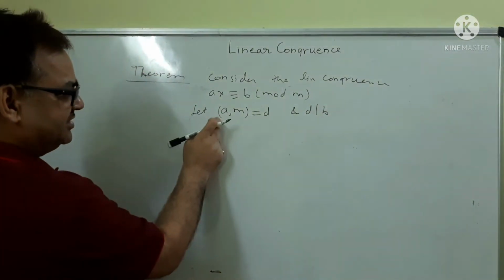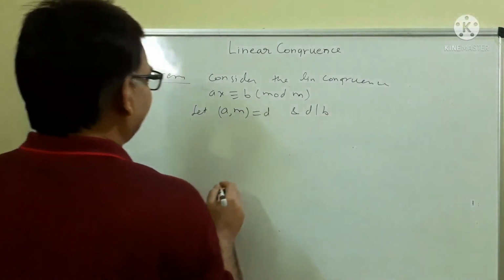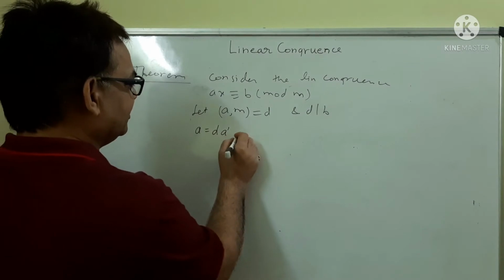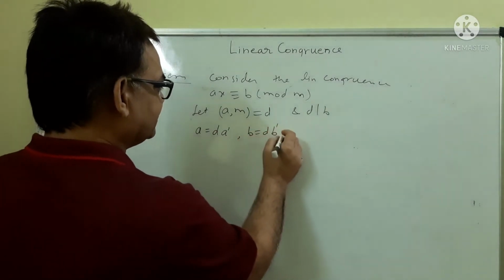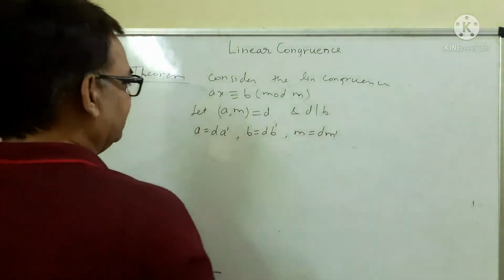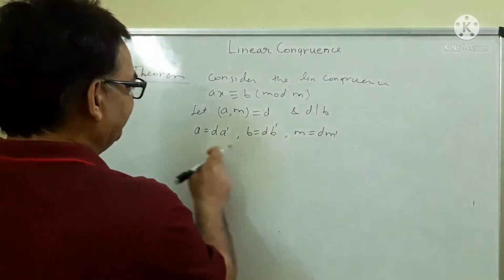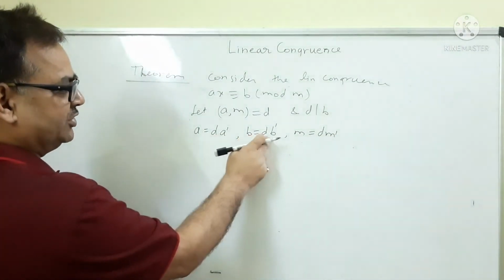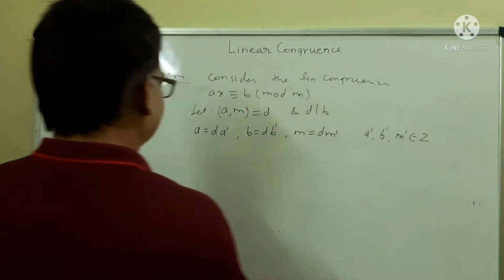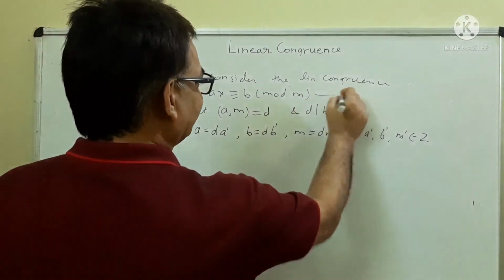Since D is the GCD of A and M, D will divide A as well as M. And given that D divides B, we can have A is equal to D A dash, B is equal to D B dash, and M is equal to D M dash, where A dash, B dash, M dash all are integers. This is linear congruence 1.